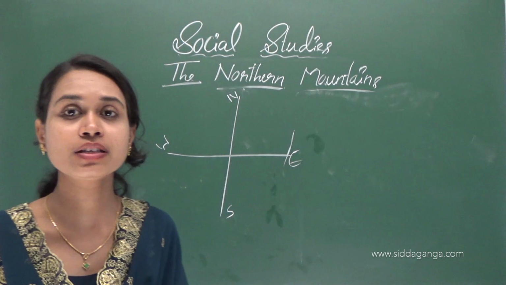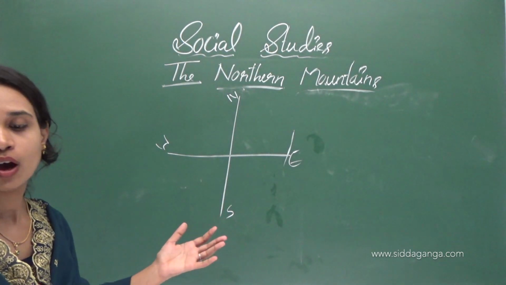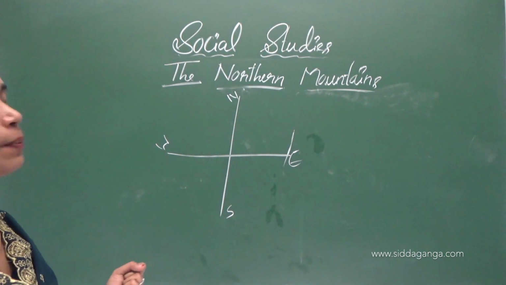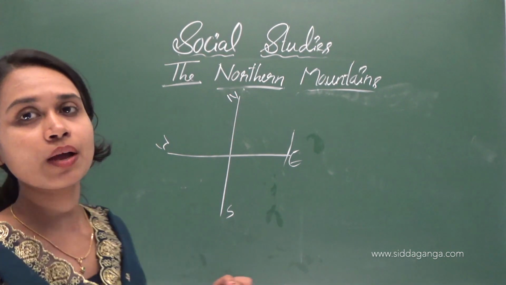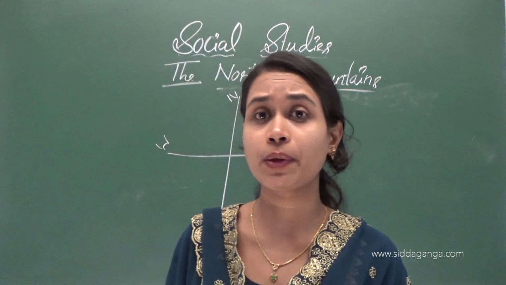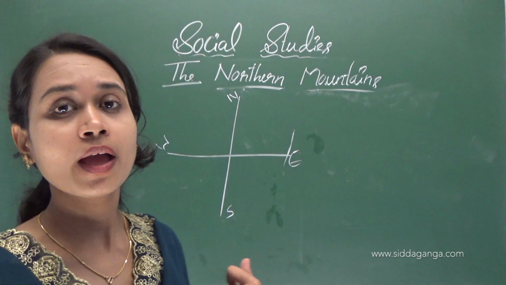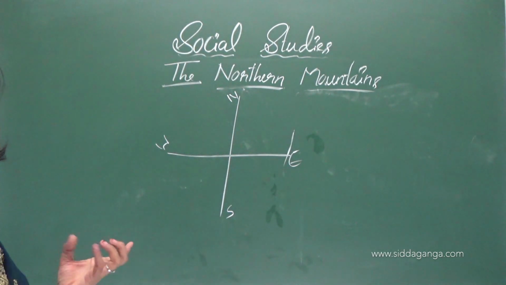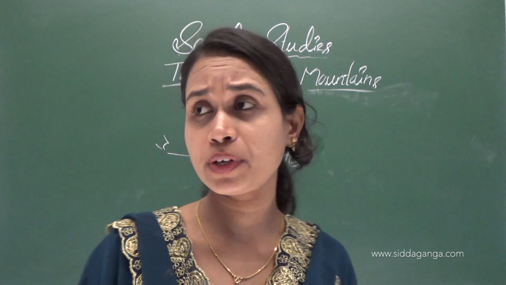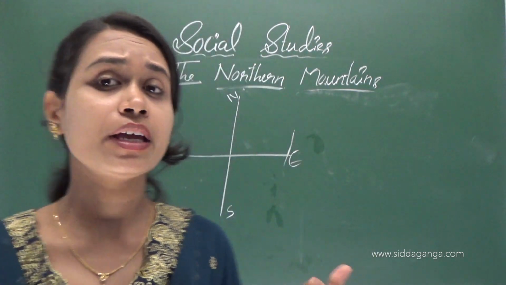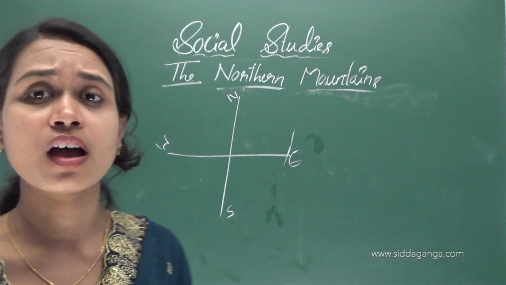The majority of the people in Mizoram are Christians. Agriculture is also the main occupation of the people here.